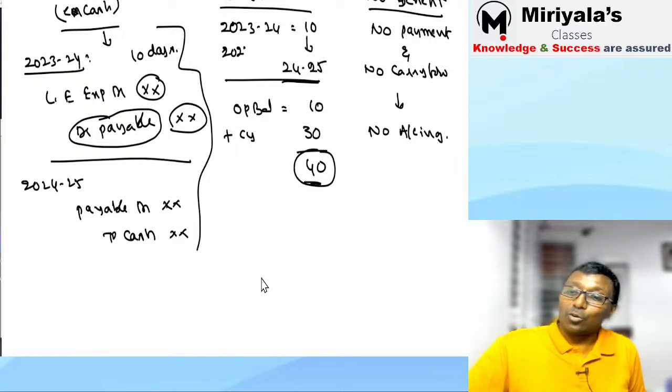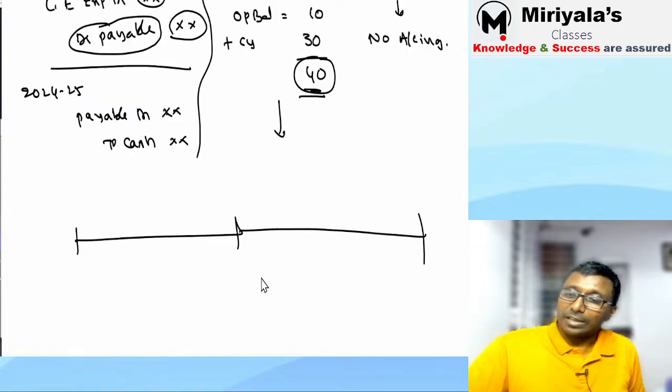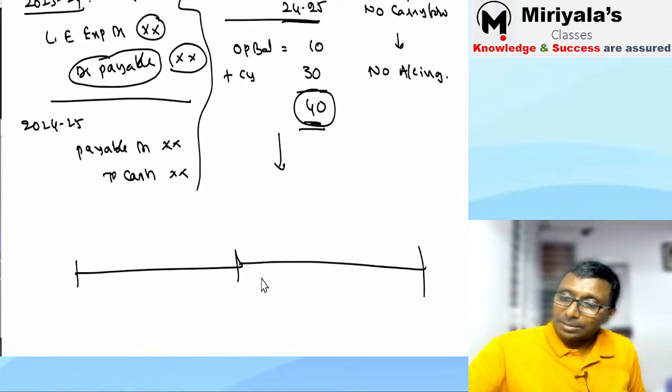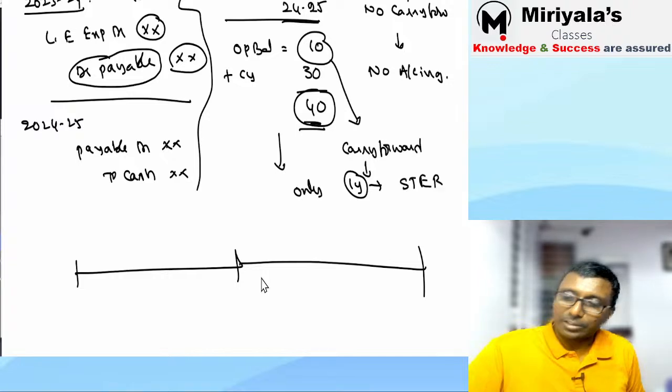Got it? Now, what are you supposed to do? Just observe here carefully. Observe this accounting. So this is the accounting. See, my question is what? It is going to be carried forward. It is carried forward for how many years? Only for 1 year. That's all. If it is only for 1 year, then only it will become a short-term employee benefit.